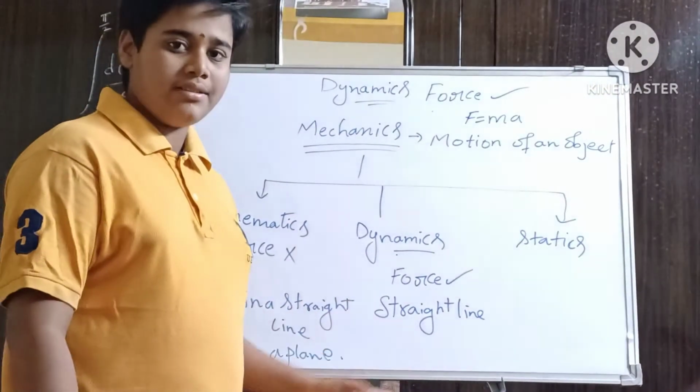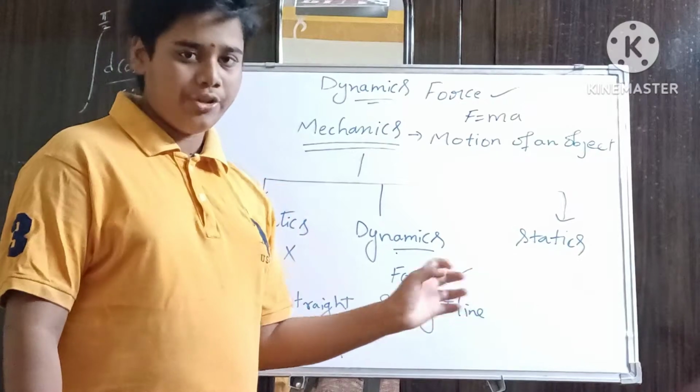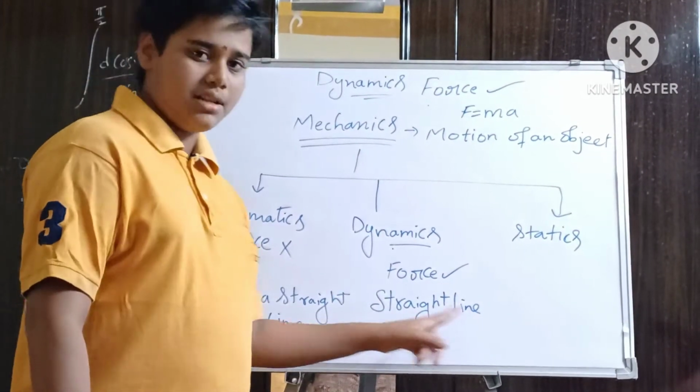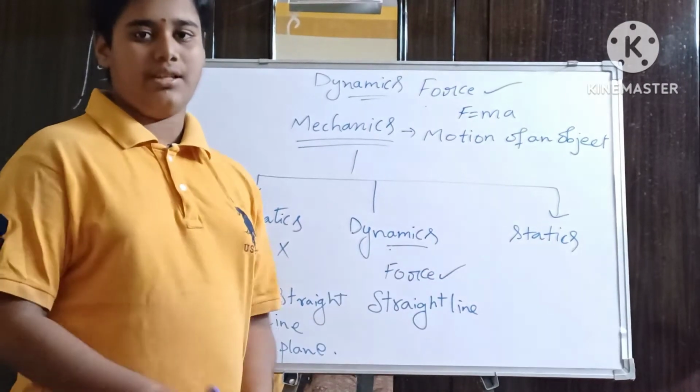Motion in a straight line means the path is straight and uniform acceleration.